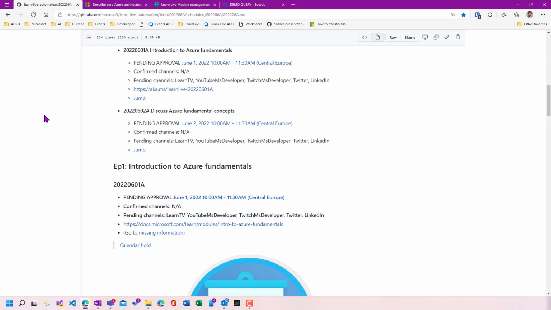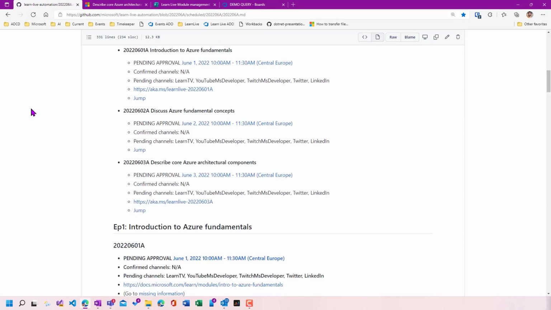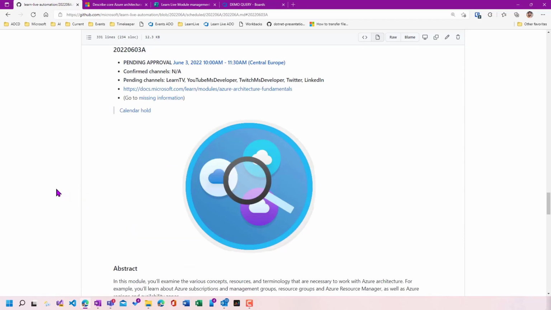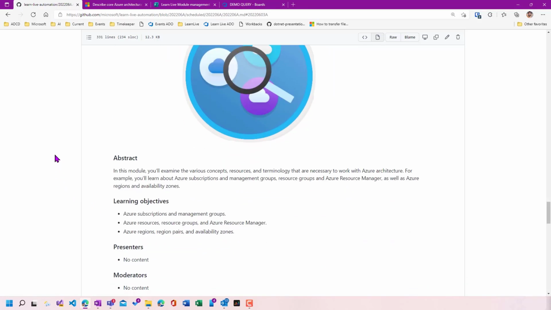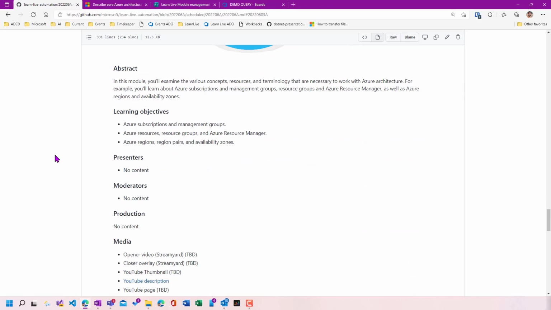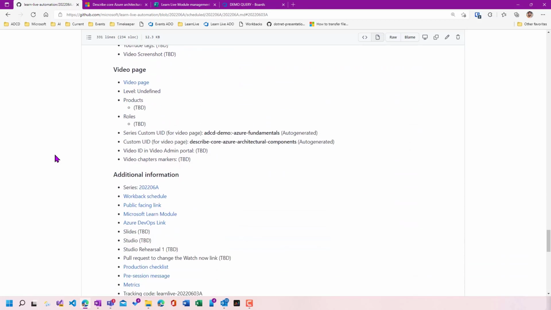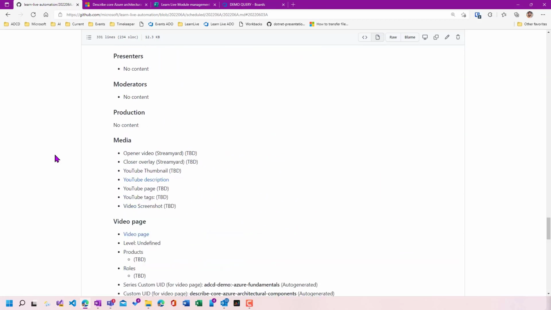One thing which is interesting, now we can refresh the page. We see that we have the third episode being created. And if I jump to this episode, in the page, we see all the information that we collected right now, including the icon and everything. But of course, we have a lot of information missing. There are a lot of TBDs here, and this is all that I need to collect.